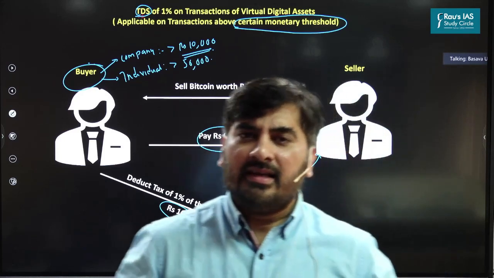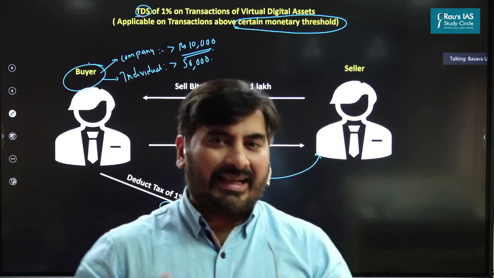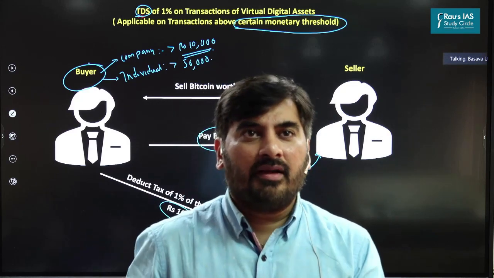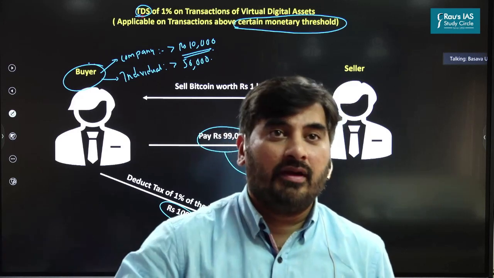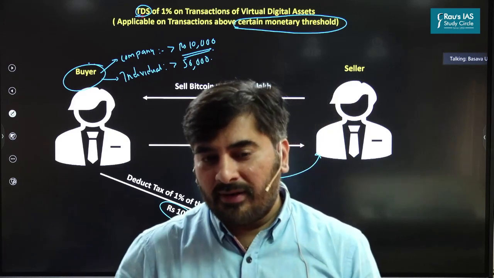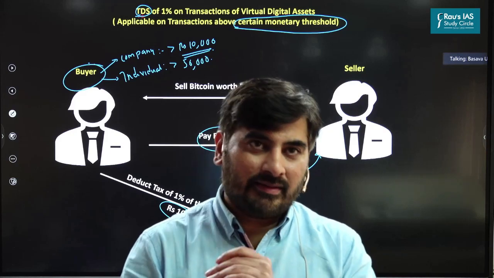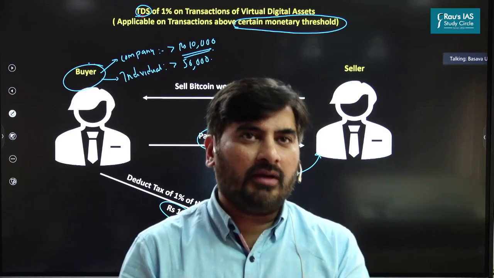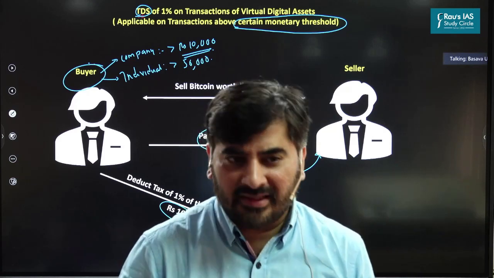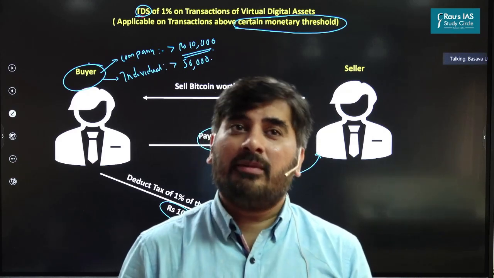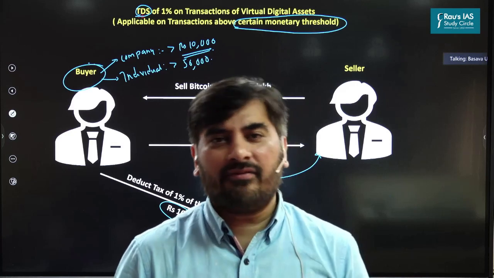On the other hand, some people are happy because at least the government has changed its stance. People are happy because this is the first step towards regulation. So in future, probably the government may not go for completely banning virtual digital assets. The government may go for regulating. Since the government has imposed the taxes, it will give much greater clarity as far as crypto assets are concerned. So there's a mixed feeling.